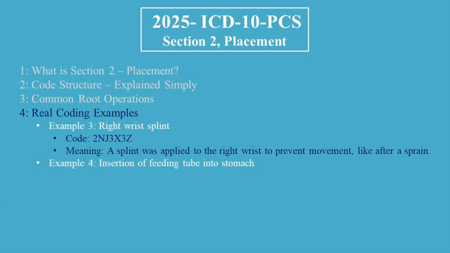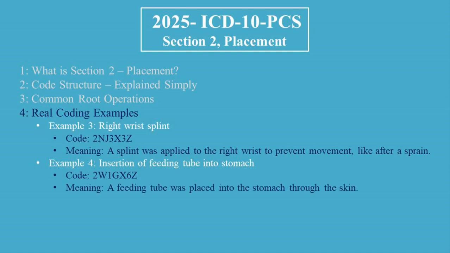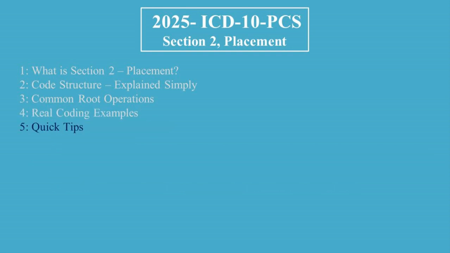Example 4. Insertion of feeding tube into stomach. Code 2W1GX6Z, meaning a feeding tube was placed into the stomach through the skin. 5. Quick tips. Here are some simple tips to help you code placement procedures correctly.